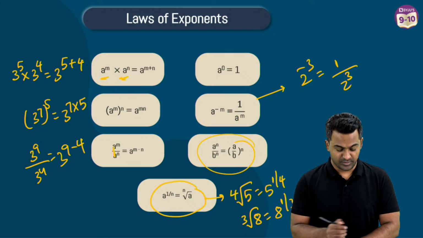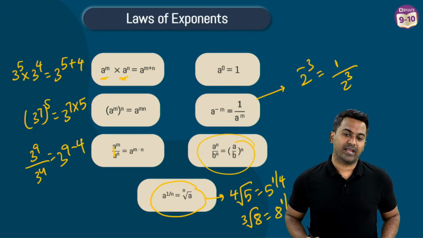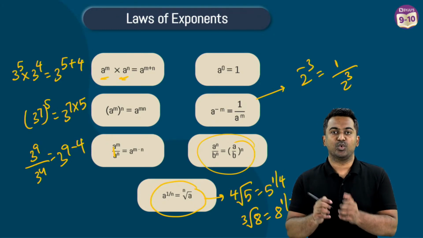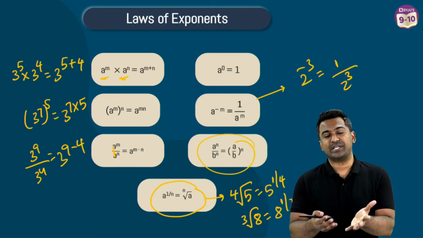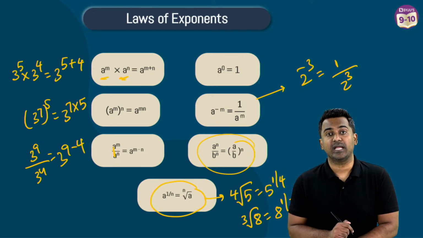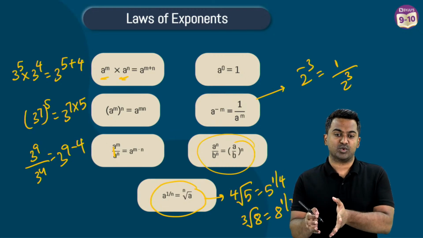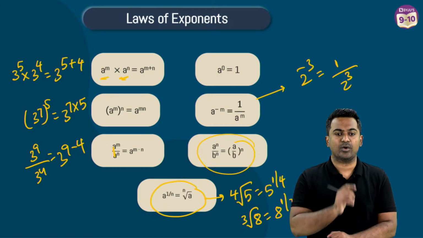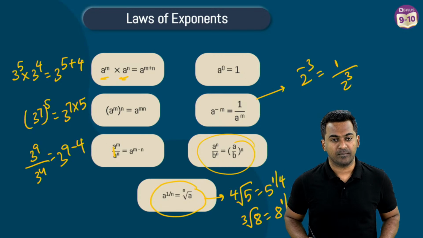Yes, and this root is fairly simple and easy to understand. Bases are same. You just keep them in a single bracket and raise it to the same power. So 25 plus root 9, you can write it because root 9 you can convert into 3. But root 3 you cannot, because root 3 is irrational. It's going to be non-terminating and non-recurring. So that's why you have to keep it like 25 plus root 3. But if you have 25 plus root 9, it gets simplified to 3, and that's how you get 25 plus 3 there.